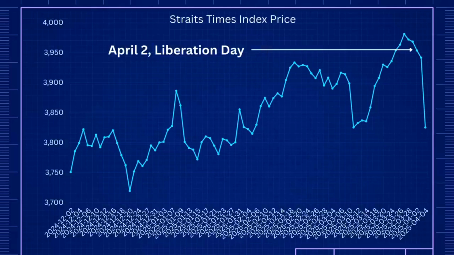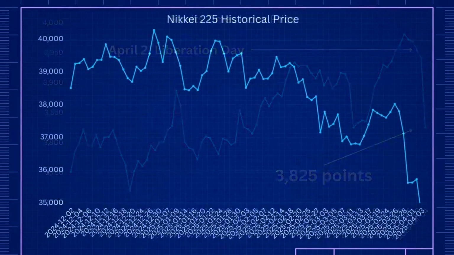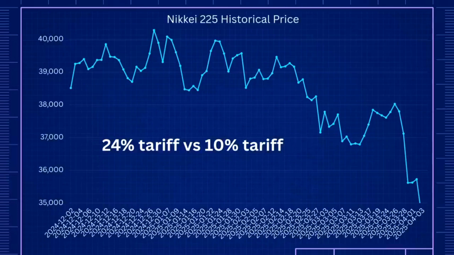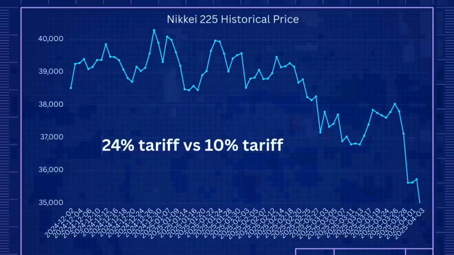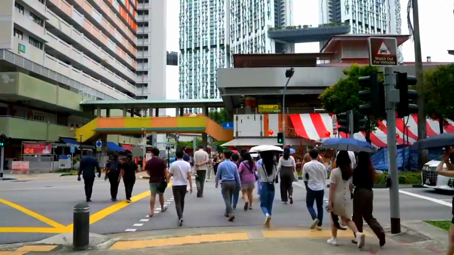was no exception. Here you can see that the STI dropped, but it didn't really drop as big as other economies. For instance, if we graphed out Japan's Nikkei 225, we get to see that they have seen a sharper and more immediate decline. And that is indeed because of the much steeper tariff Japan received, a 24% rate compared to Singapore's 10%.